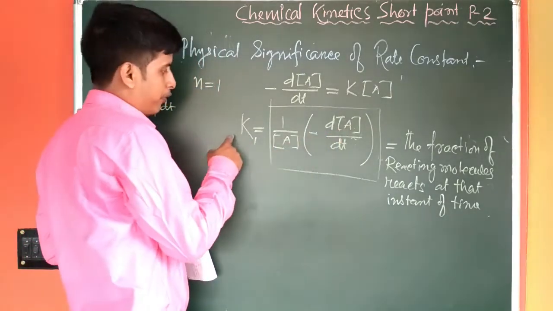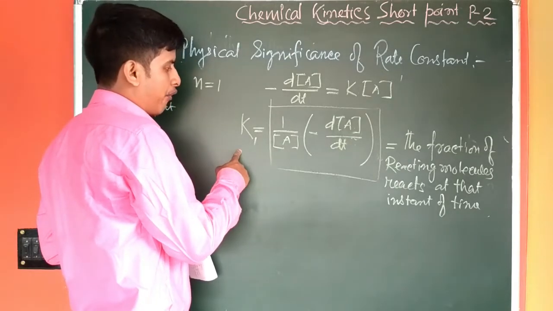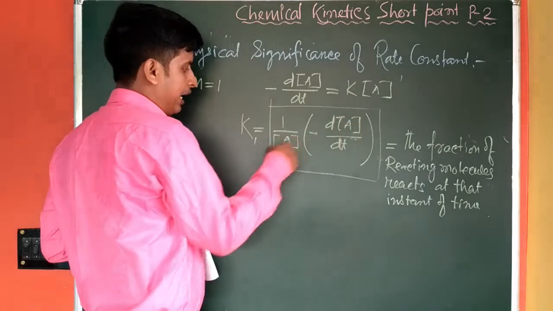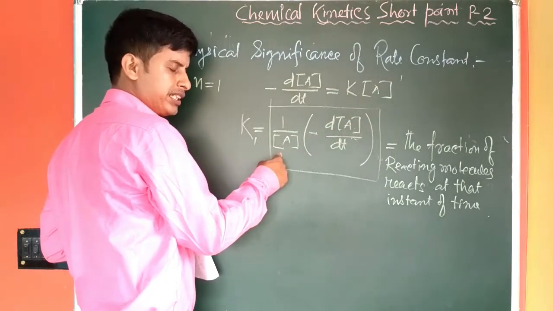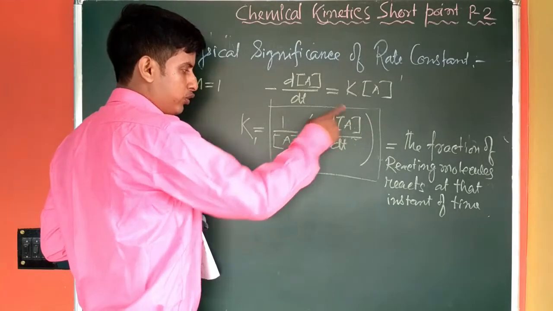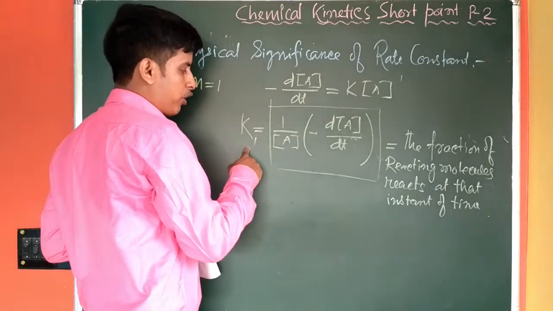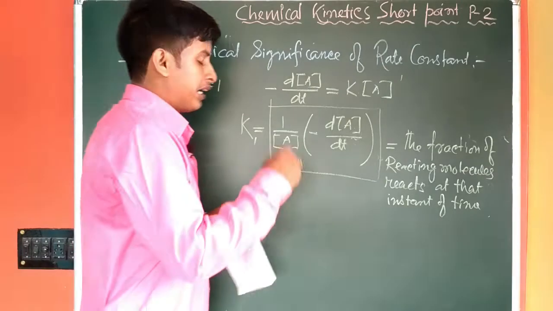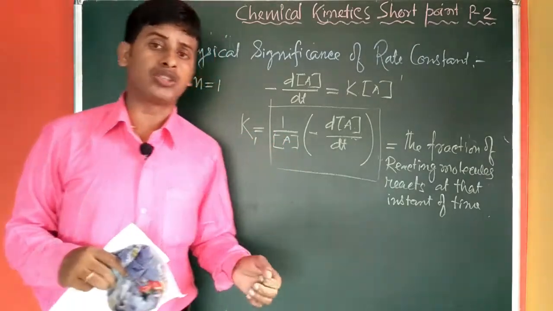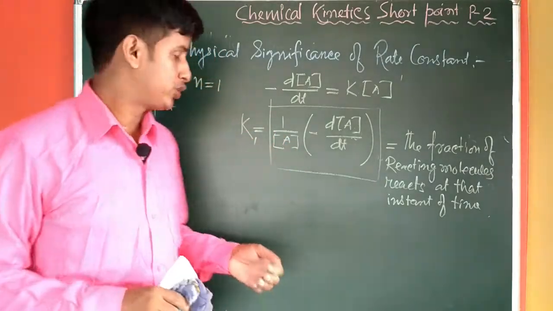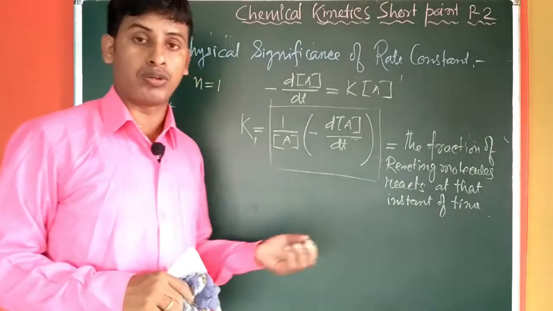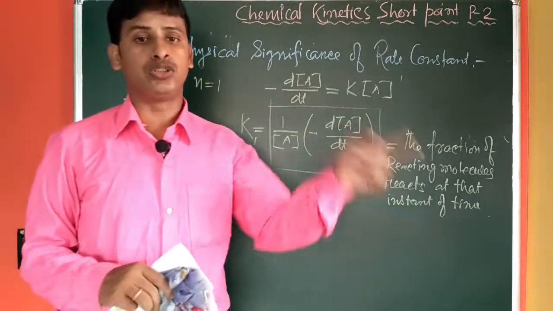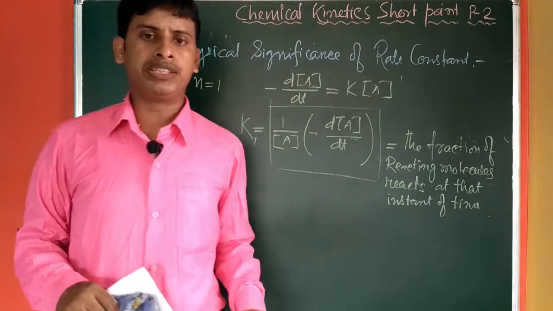And we can evaluate the unit of K also. Here the unit of differential of A and concentration of A is the same, so it will be cancelled out. So the unit of K will be 1 by dt, that means time inverse. And we know time inverse is also the unit of frequency. So K represents the frequency with which the reactant molecules are converted into product per unit time.